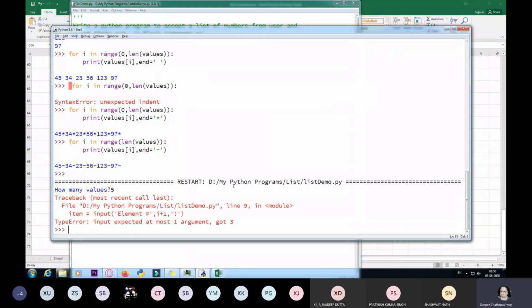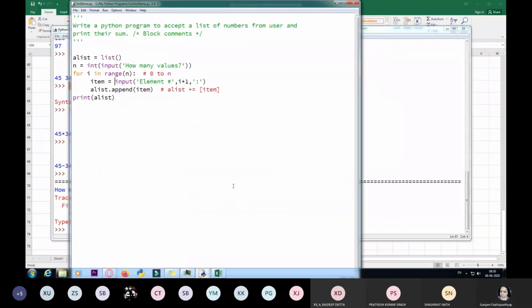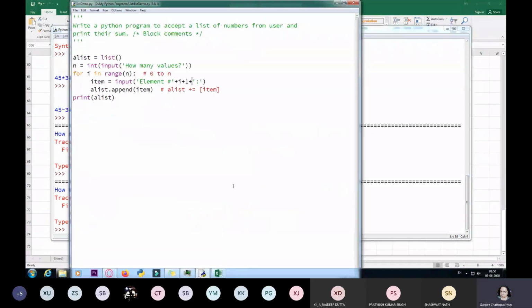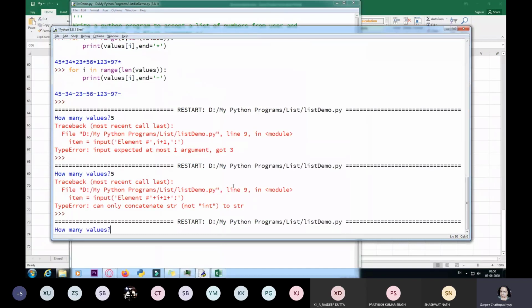It's giving me an error over here. Let me see if this works. Okay, cannot concatenate. Fine. I'll figure out this one, and I'm only going to give this right now so that we could run the program.